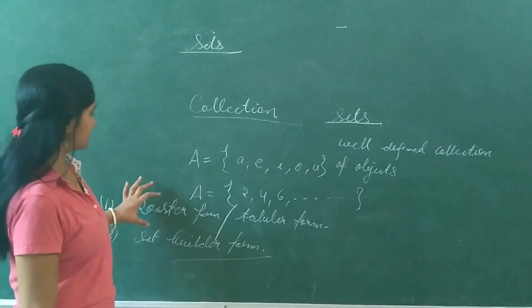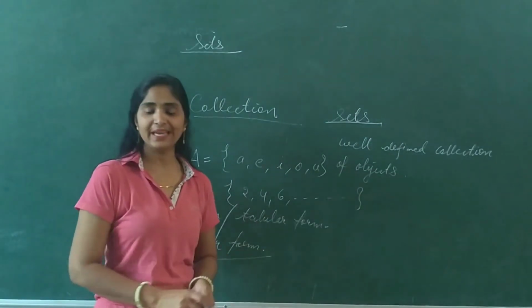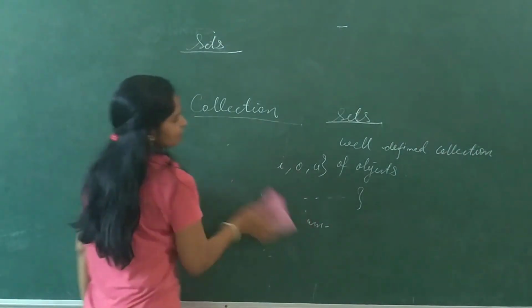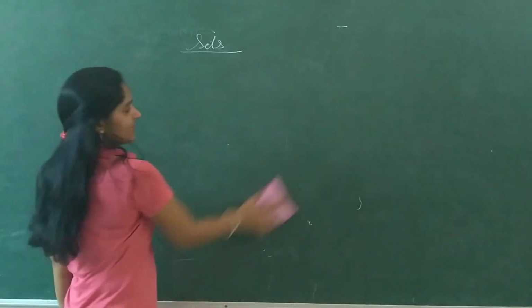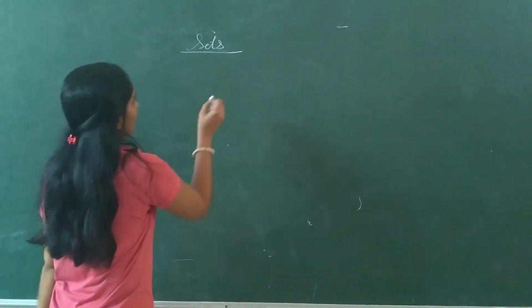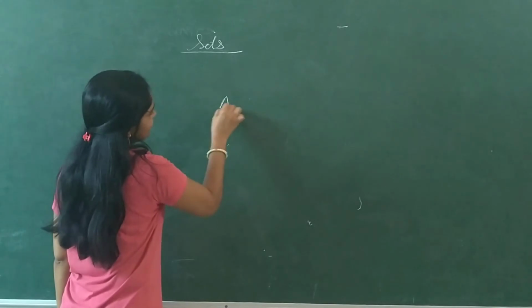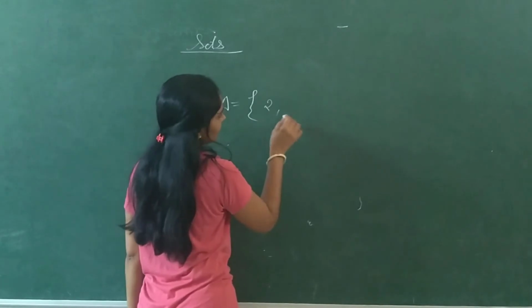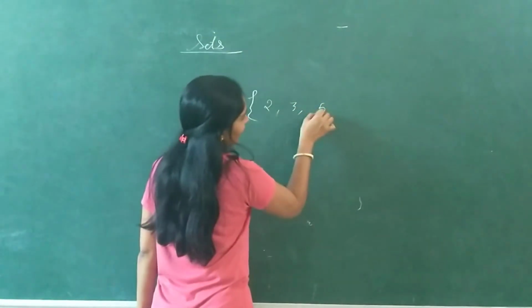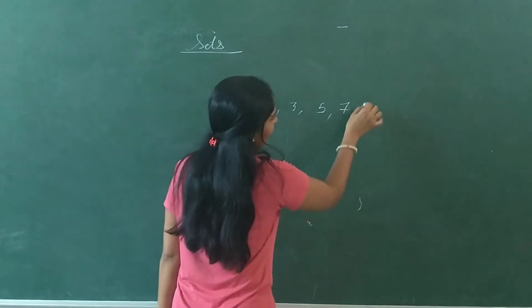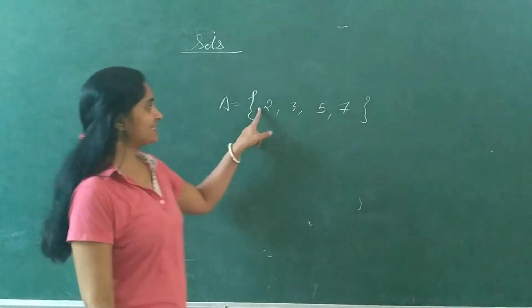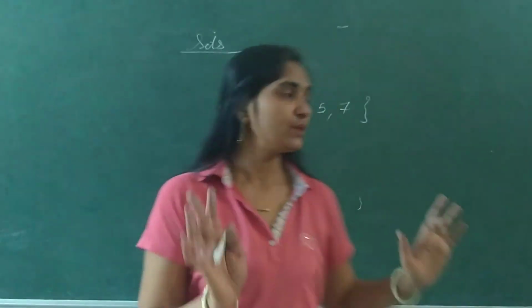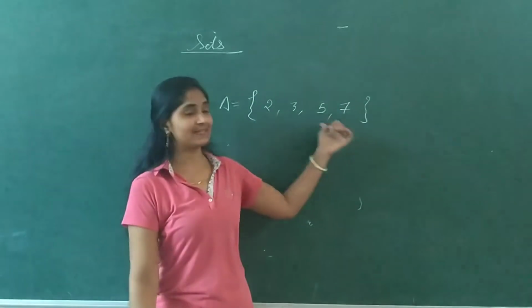Let's study roster form first: how we can show a given set in roster form. Let me take some examples. A is the set of prime numbers less than 11. I am writing the elements like this: 2, 3, 5, 7. That's all. These are the prime numbers less than 11. So its definition is well defined, and it's confirmed that this is a set.